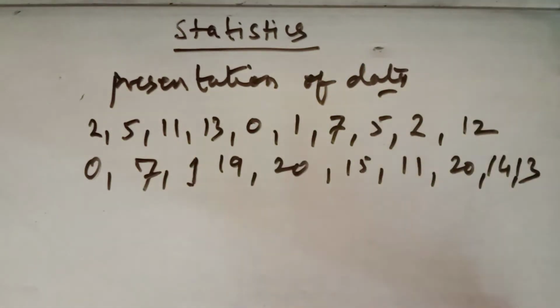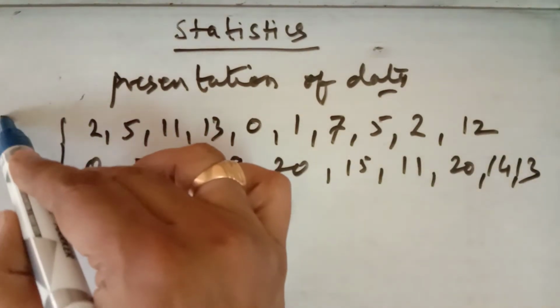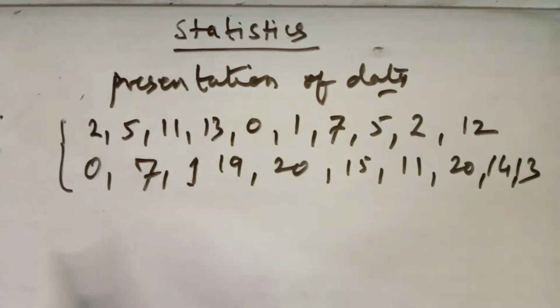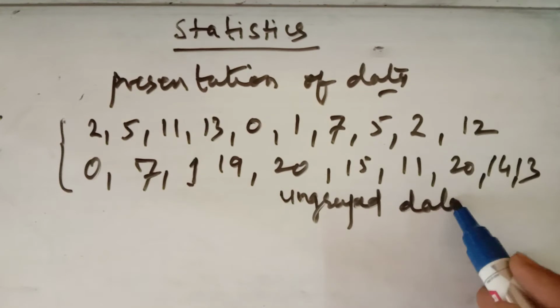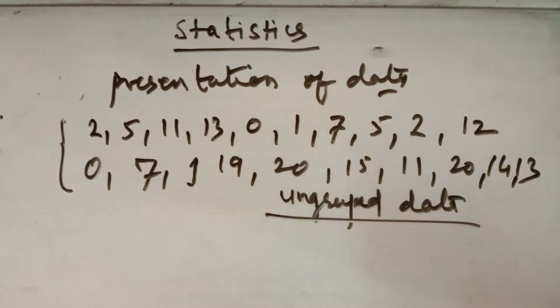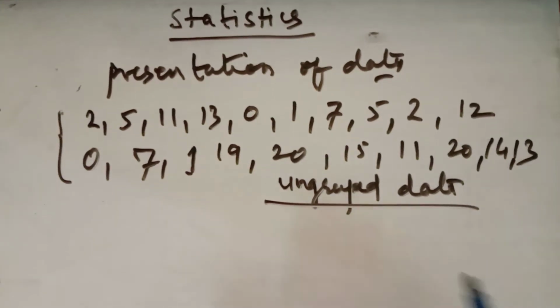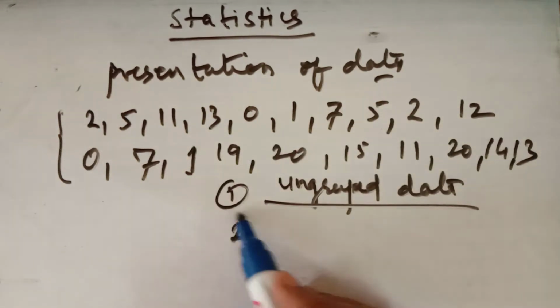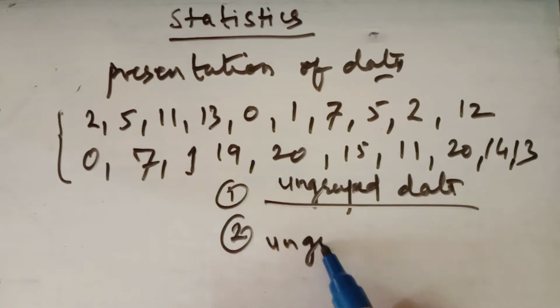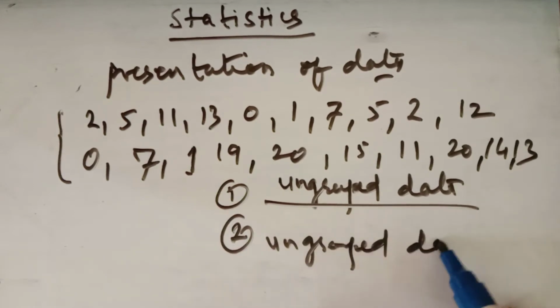Now this representation of data is known as ungrouped data. This is the individual marks of the students written separately for each student. Now we can represent this data in two more forms, that is, grouped data and ungrouped data. So ungrouped data is this, and next we have, sorry, group data.